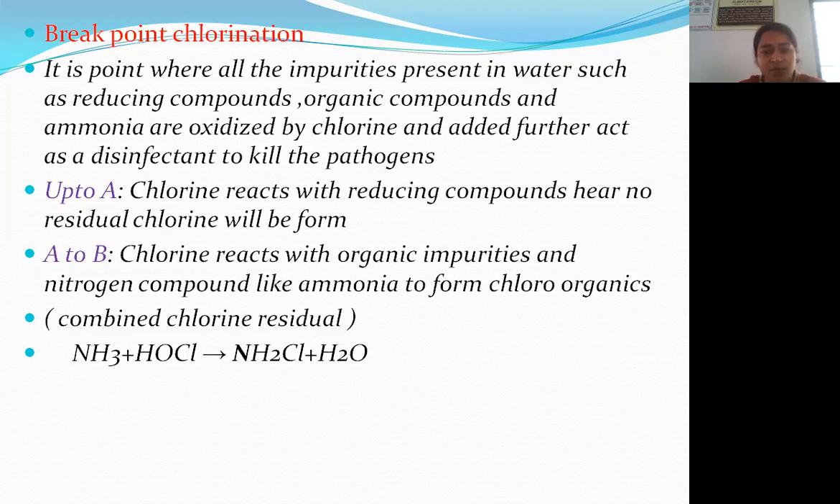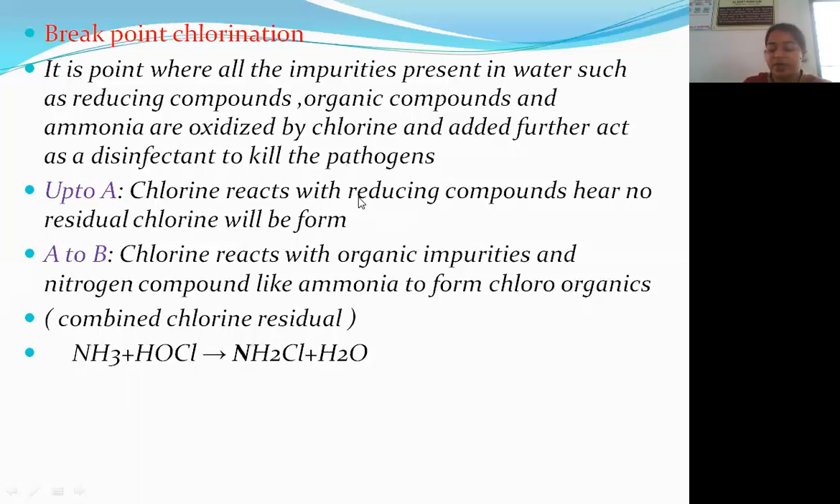When we add chlorine gas to the water, the chlorine first reacts with these reducing compounds, organic compounds, and ammonia, and there is no formation of residual chlorine. Generally, residual chlorine acts as a strong disinfectant and kills all the microorganisms and pathogens present in water. The point where all the impurities, such as reducing compounds, organic compounds, and ammonia, are oxidized by chlorine, and further chlorine is added, forms residual chlorine, which acts as a strong disinfectant and kills the pathogens.